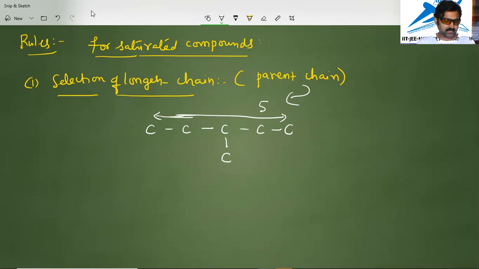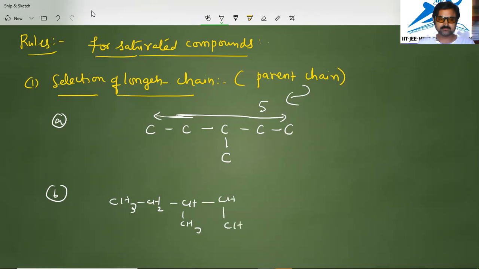And in the other case, if more than one set of longest chains are possible, then how do we write this? Let us see one carbon chain now: CH3, CH2, CH3. Here we have a CH.